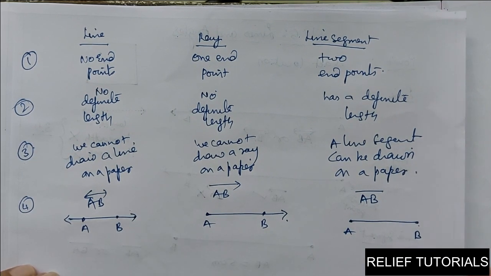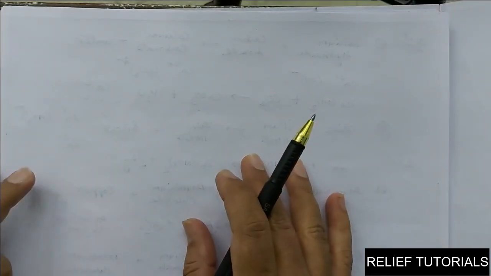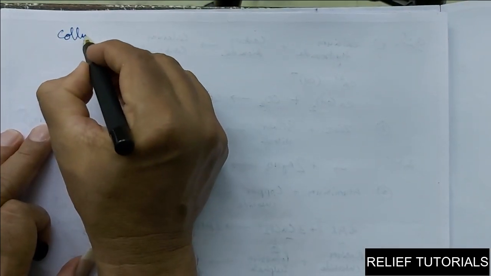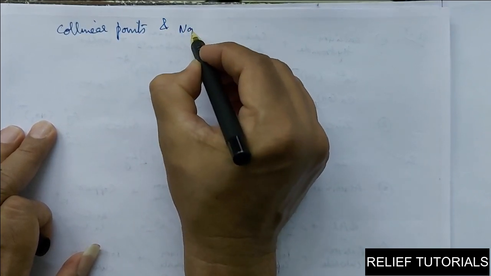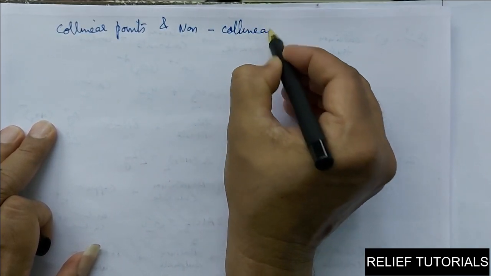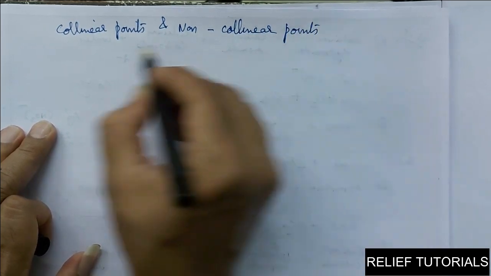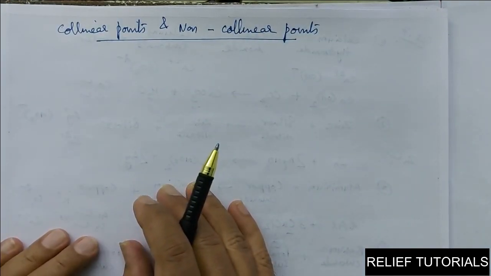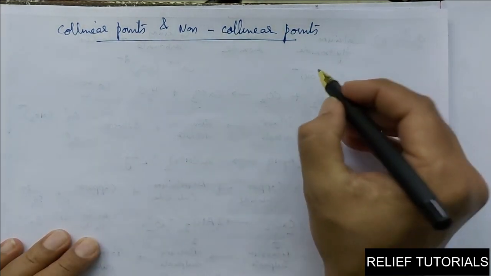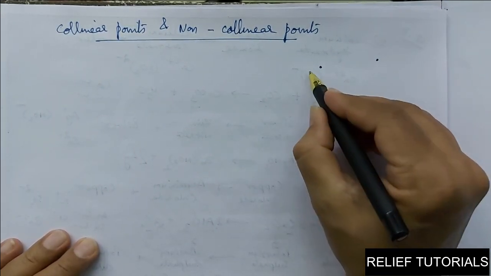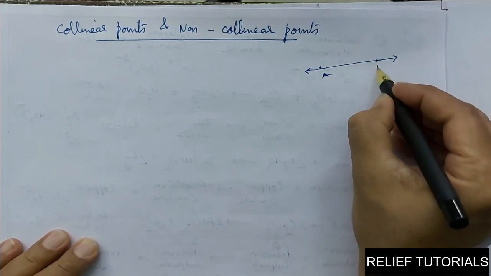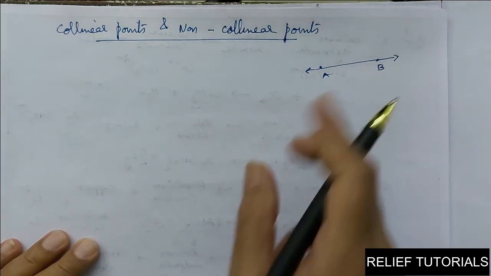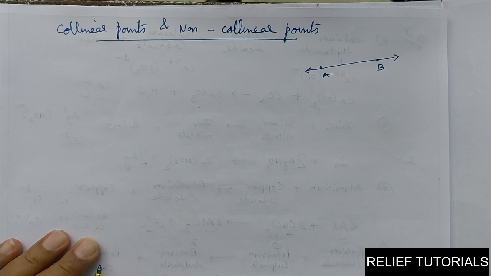Okay. Now, we have learned in lower standard collinear points and non-collinear points. Okay, what are collinear points? See, 2 points are always collinear. Just you plot 2 points. See these 2 points. You can pass a line through these 2 points. So, they lie on a line. So, they are collinear. So, we can say 2 points are always collinear.